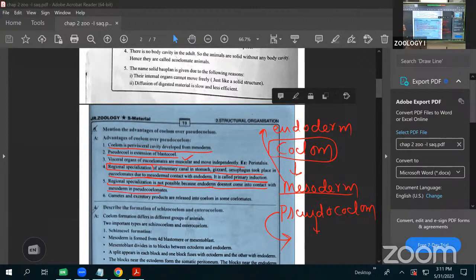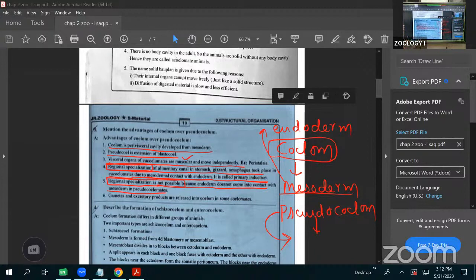What is primary induction? The mesoderm in contact with the endoderm is called primary induction. Primary induction is absent in the pseudocoelomate, so specialization is not possible. Clear?